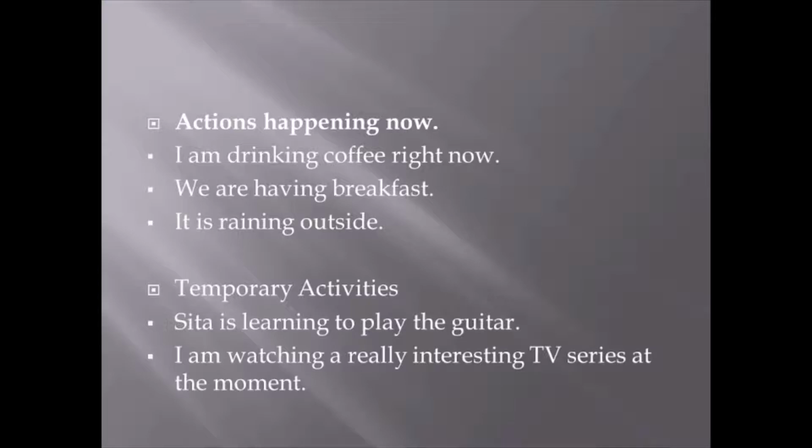Now when we use the present continuous, first, when some action is happening right now, like I am drinking coffee right now, that is a continuous thing. Presently I am drinking, it's not completed yet, I am still drinking it. We are having breakfast, so we are having it, it's not completed. It's raining outside, so it has not stopped, it's still raining.